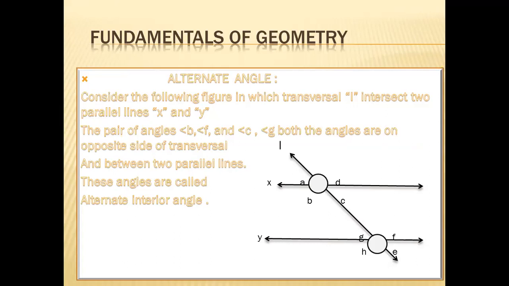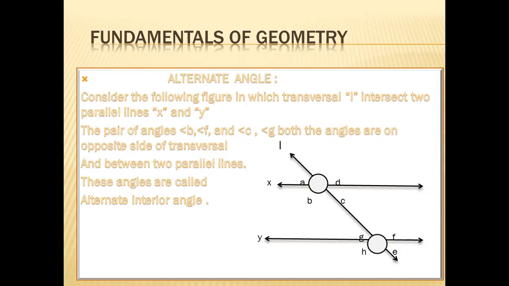Now we see which is the partner of which angle and make the pairs of alternate angles. Consider the following figure in which transversal L intersects two parallel lines X and Y. The pair of angles B and F.